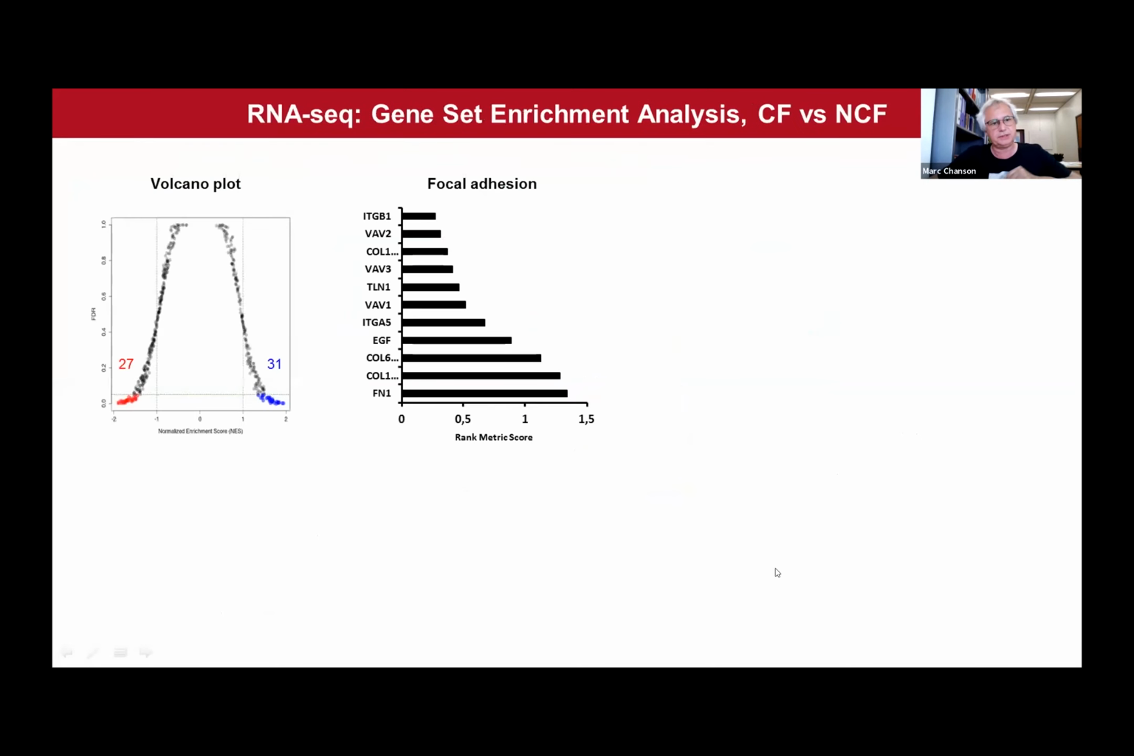So we went on doing some analysis on our RNA-seq data, and we did some gene set enrichment analysis. This analysis highlighted several genes that were predicted to be enriched in the focal adhesion category. Among these genes, you can see that fibronectin is highly expressed, as well as its receptor, the integrin beta-1 gene, and members of the VAV family.